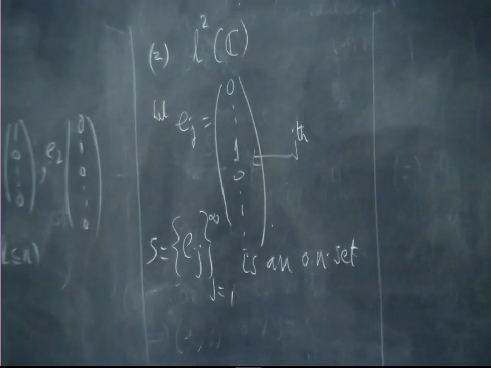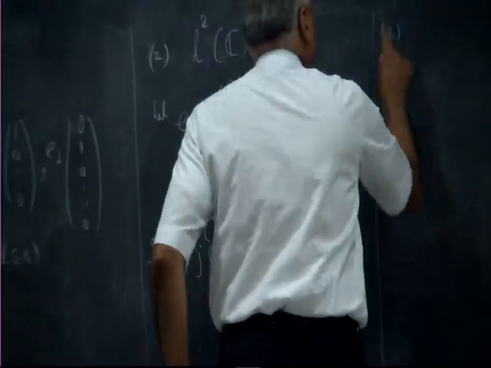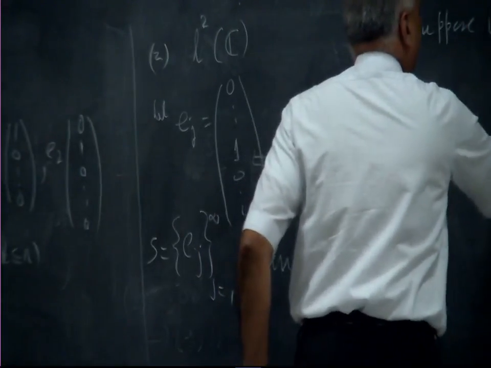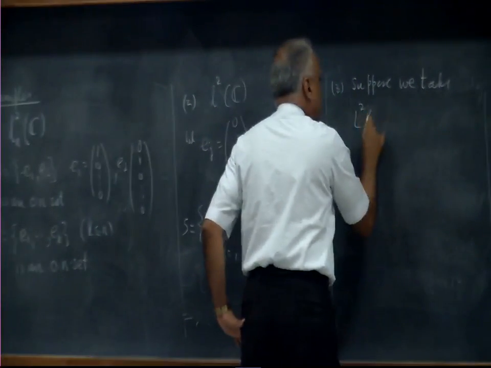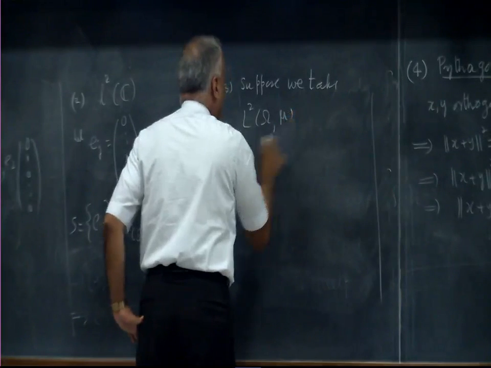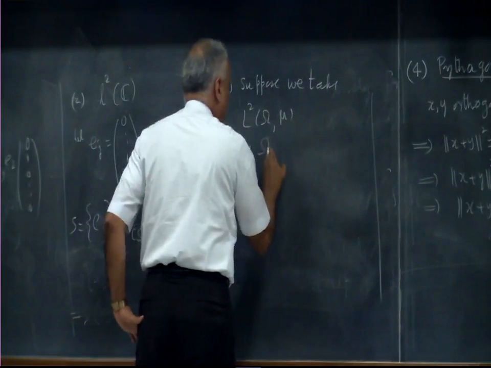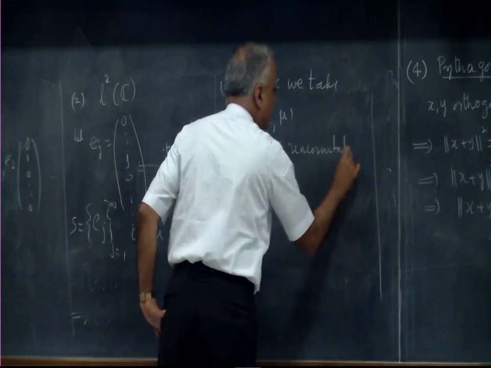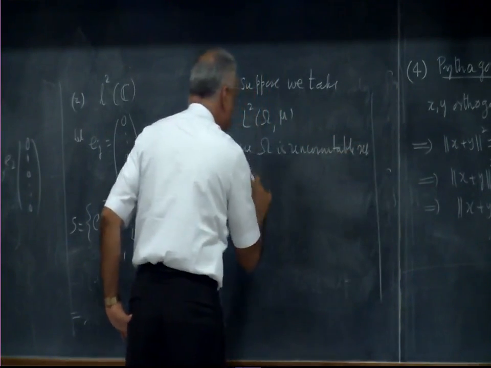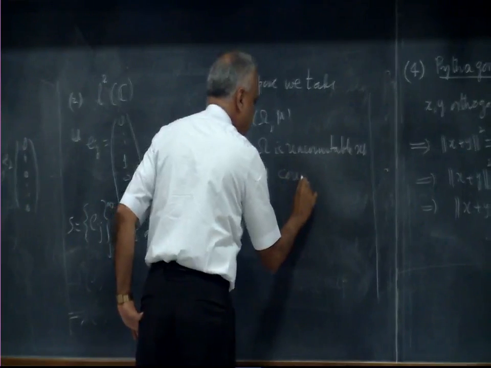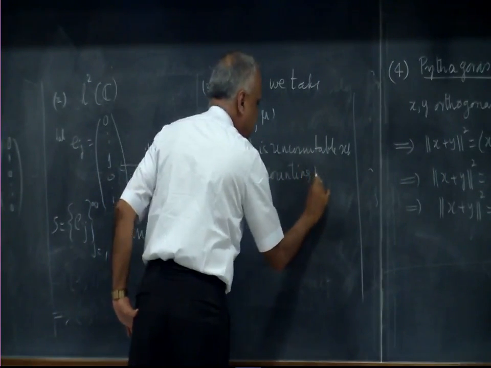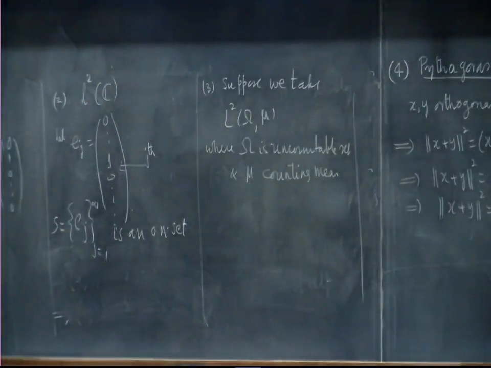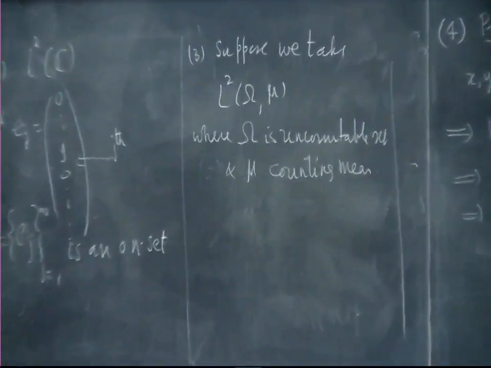Now we look at, suppose we take L2 of omega, mu, where omega is an uncountable set and mu is the counting measure, just the example that we saw just now. Okay. What does this mean?